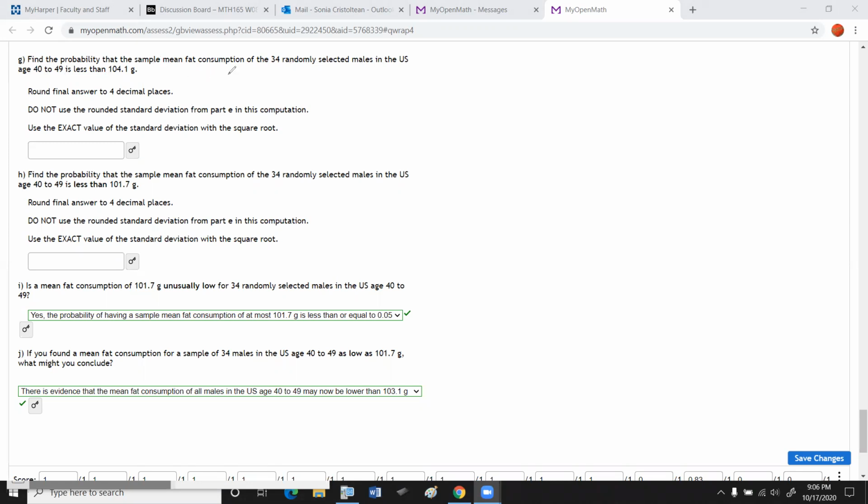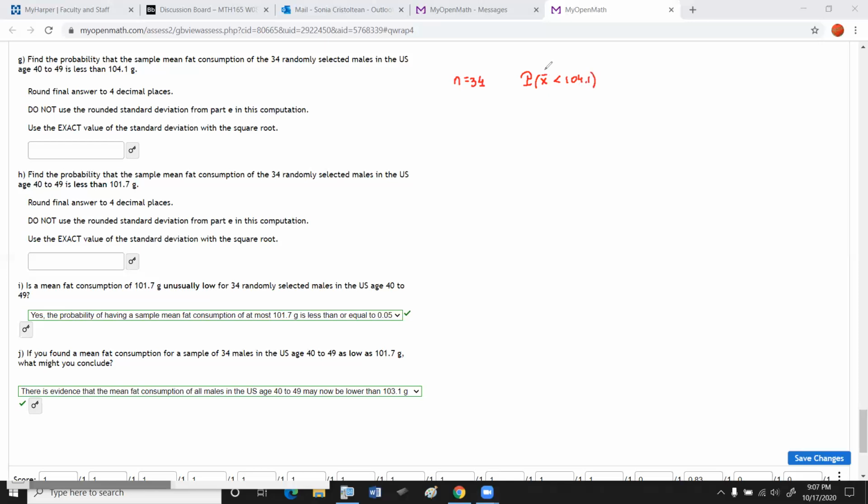In order to solve this problem, we have to first see that we are actually talking about mean fat consumption. We have a sample size, and I'll just write this right here, n, which is 34. And we want to find the probability that the sample mean fat consumption of this group, meaning X bar is a mean of the sample, is less than 104.1.